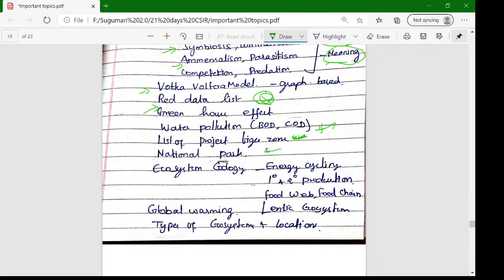National parks and their habitat, the animal or bird. In ecosystem, the energy cycle, primary and secondary production of energy, food webs and food chains, global warming, and the lentic ecosystem are also very important. Types of ecosystem and their locations are very important.